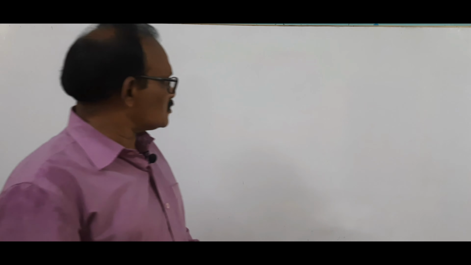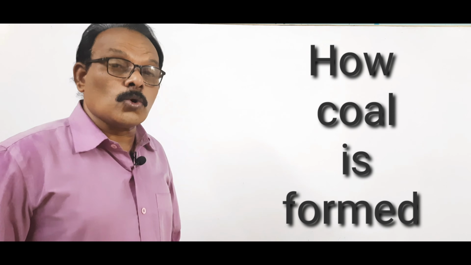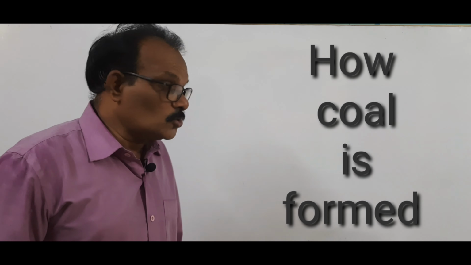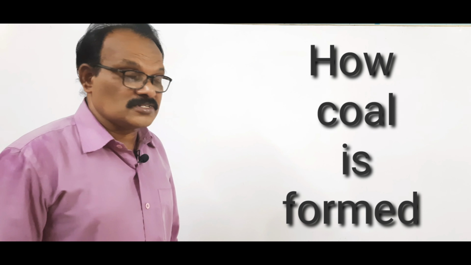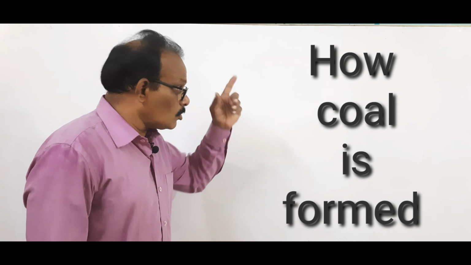Earlier to this I have already given you what natural resources are. They are divided into two parts: exhaustible resources and inexhaustible resources. Today we will go a little bit further deep in the chapter, that is, how coal is formed. Yes, today I am going to explain how coal is formed under this underground fuel chapter.